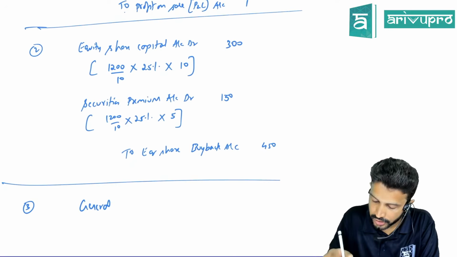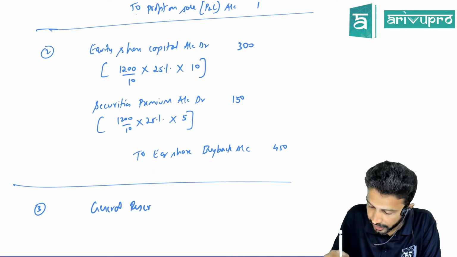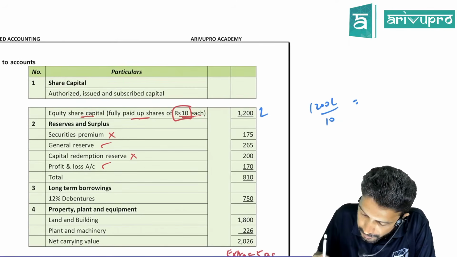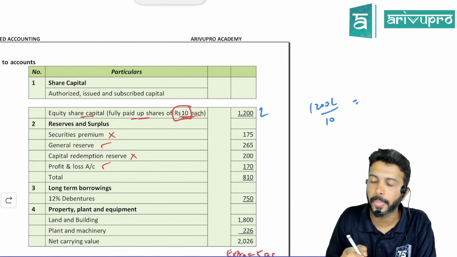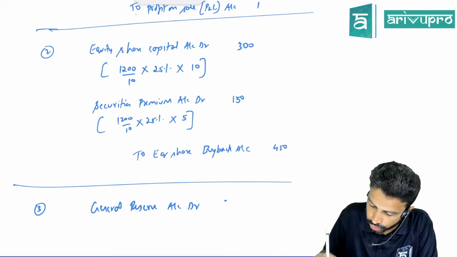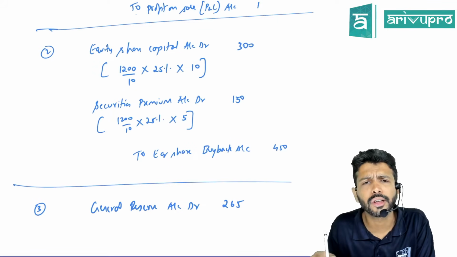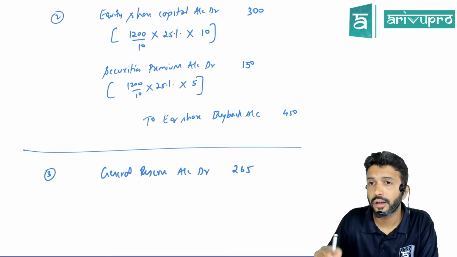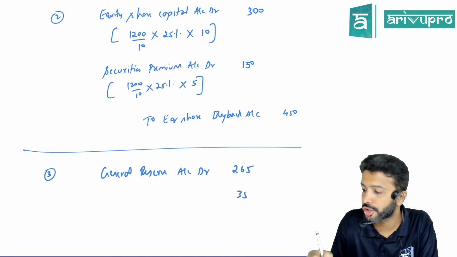Do we have a general reserve? Do we have the entire 300? We need to create CRR for 300, but the balance available in general reserve is only 265. If you have only 265, you can only utilize 265. But we need to create it for 300, so there is a shortage.